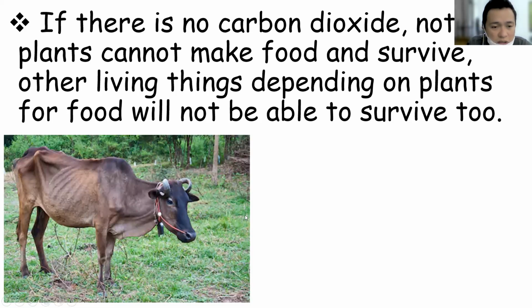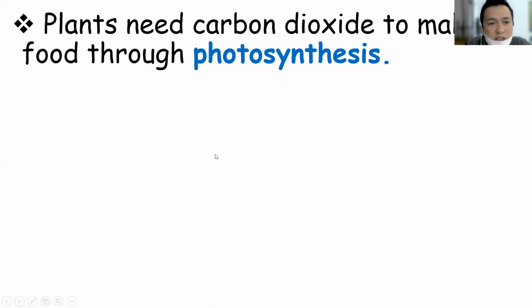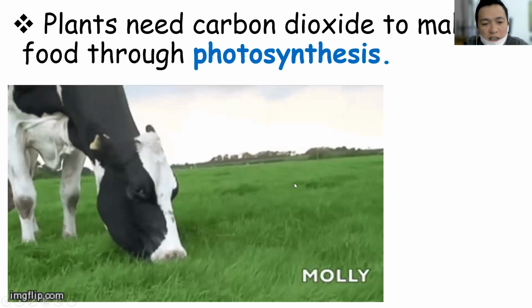If the cow is so thin, a few days, weeks, or months later, the cow will die because there is no grass anymore. So because of the help of carbon dioxide, the plants can make food, and of course the cow can eat its food, which is the grass.